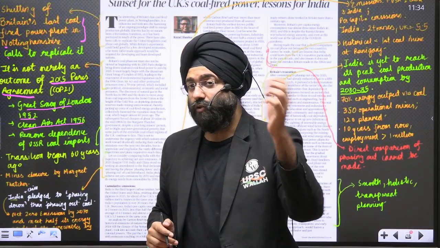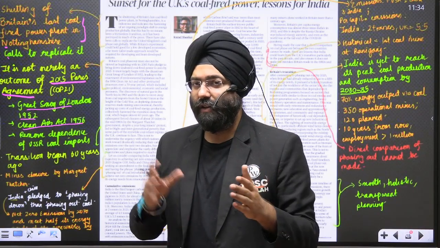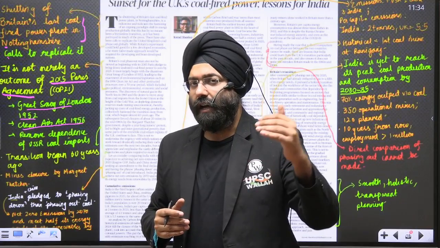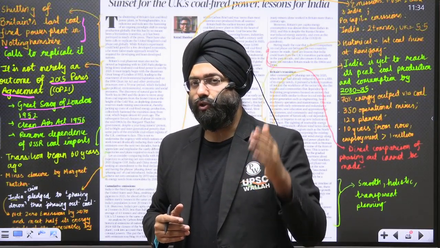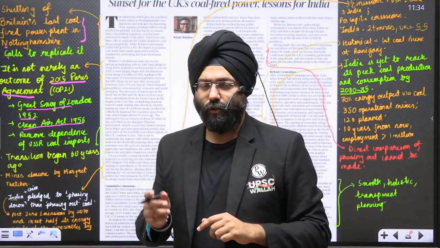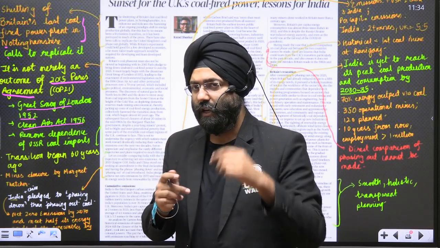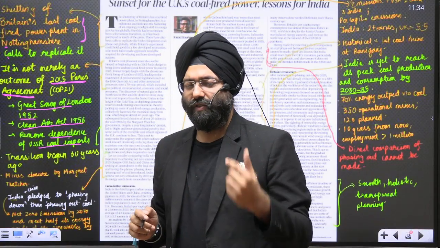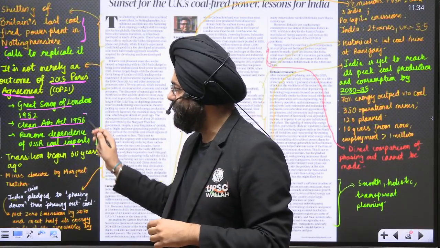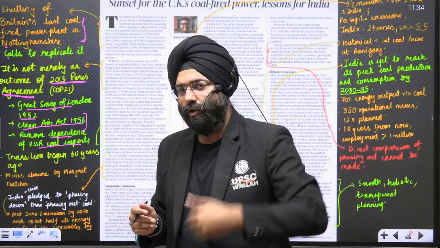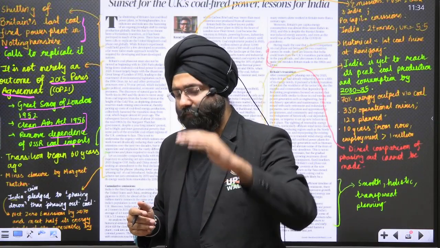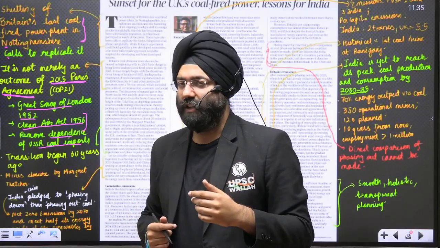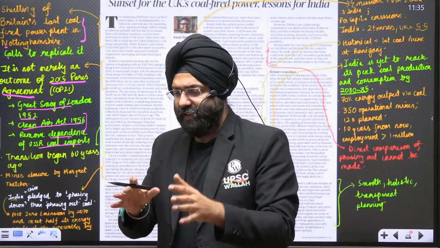Because the Cold War was going on between the United States and the USSR, the United Kingdom, being an ally of the United States, wanted to reduce its dependence on coal from Russia. So what did they do? One of the reasons was to further reduce the coal import from the USSR. That would be in accordance with the Clean Air Act, which was already aiming at reducing the number of coal-based power plants being started, so basically a restriction on them.